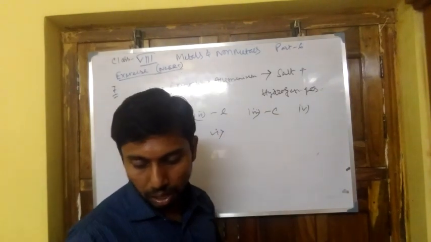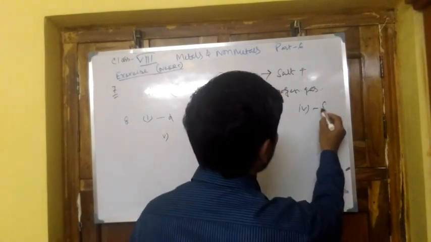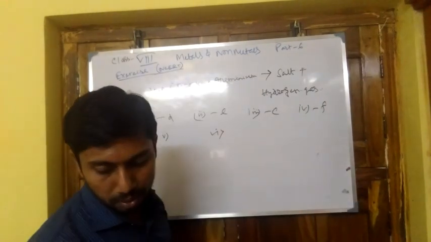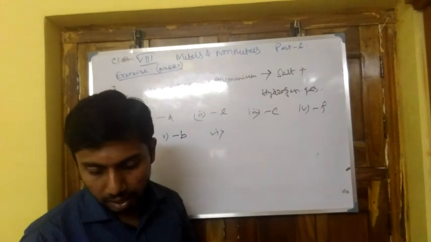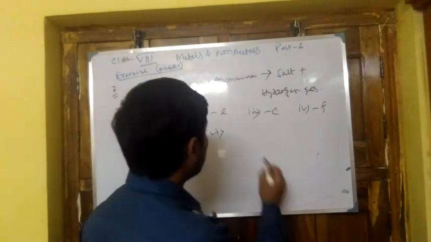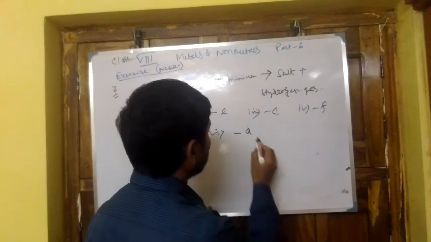Number 4, carbon, goes with fuel, F. And 5, copper, goes with B, the electric wire. And 6, mercury, goes with the thermometer, that is A.